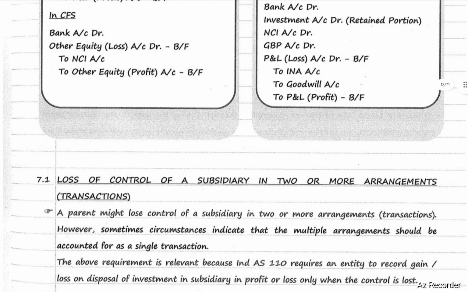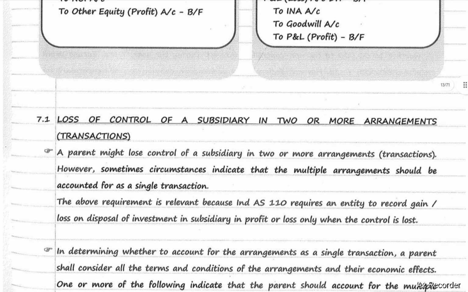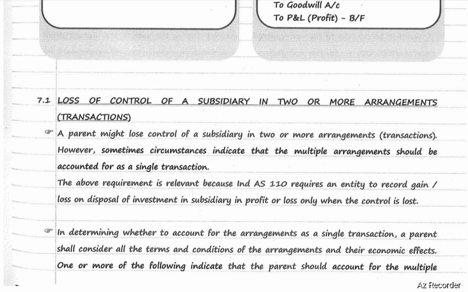Next, loss of control of a subsidiary in two or more arrangements, that is, transactions. A parent might lose control of a subsidiary in two or more arrangements. However, sometimes circumstances indicate that multiple arrangements should be accounted for as a single transaction. The above requirement is relevant because Ind AS 110 requires an entity to record gain or loss on disposal of investment in subsidiary in P&L only when control is lost. In determining whether to account for the arrangements as a single transaction, a parent should consider all the terms and conditions of the arrangements and their economic effects.